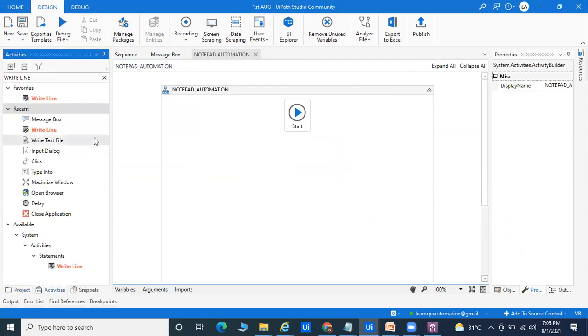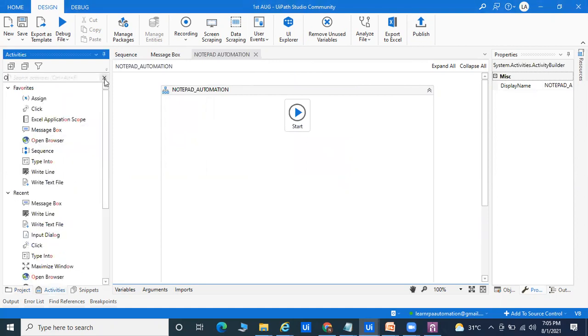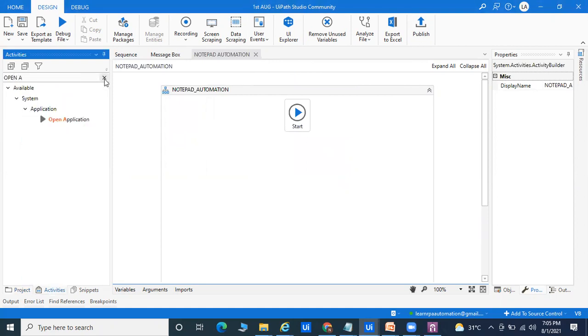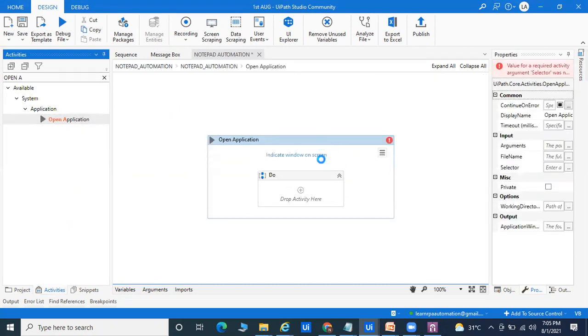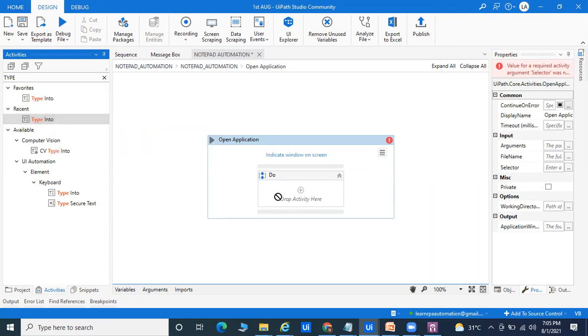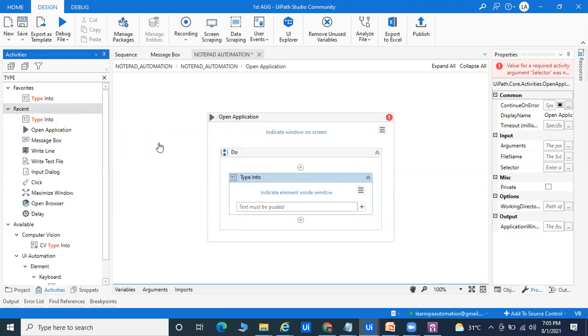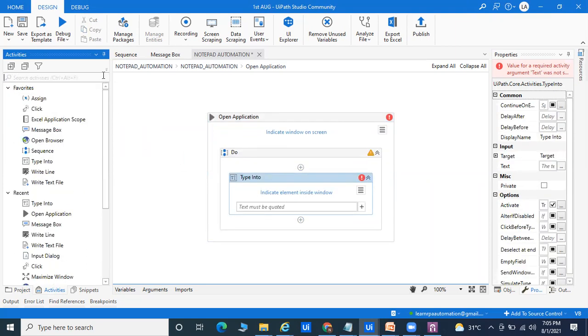Notepad, what do we do? We open the notepad. So that is what we are going to do: open the application called notepad. I will take the open application activity for launching this notepad. After that, you type something in the notepad, so there is a type into activity. It's very easy. After type into, you press control S.